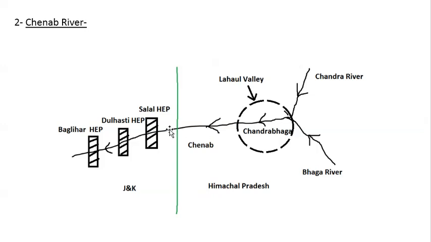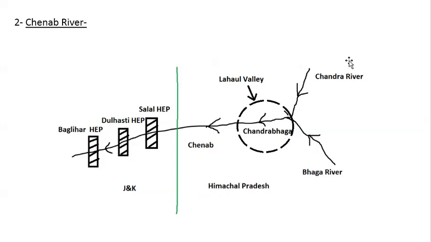And then this is basically Himachal Pradesh. This is J&K, and the area to the left of this green line is in J&K, and this is in Himachal Pradesh. So the three most important projects on Chenab river, important for our understanding and for the exam as well, are Salal hydroelectric power plant, Dulhasti hydroelectric power plant, and Baglihar hydroelectric plant. So we should know this.